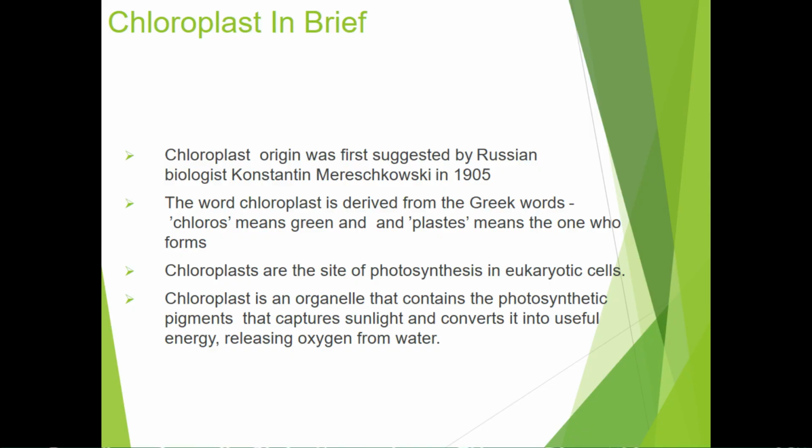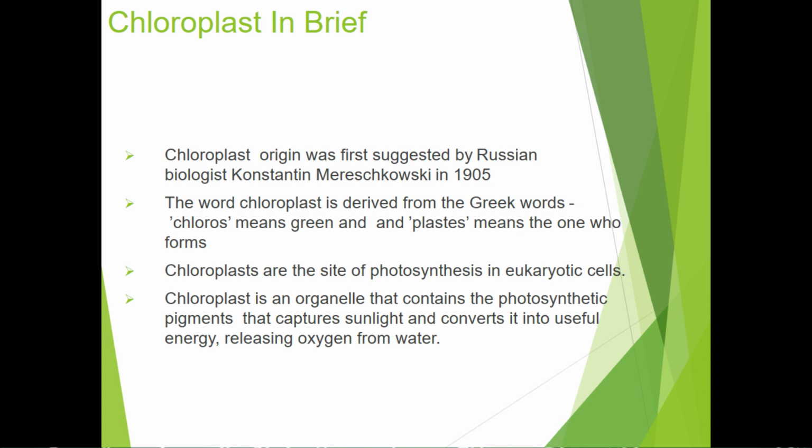I am going to teach you about the topic chloroplast. What is chloroplast? Chloroplast is an important plant organelle which is found mostly in the case of eukaryotic cells. And the chloroplast was first suggested by a Russian biologist Constantine in the year 1905.